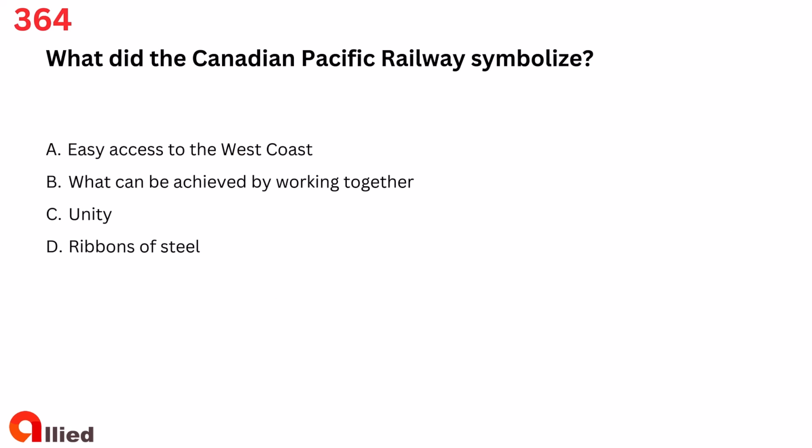Question 364. What did the Canadian Pacific Railway symbolize? A. Easy access to the West Coast. B. What can be achieved by working together. C. Unity. D.